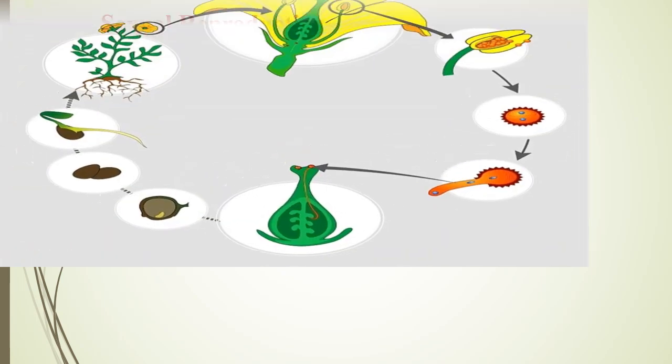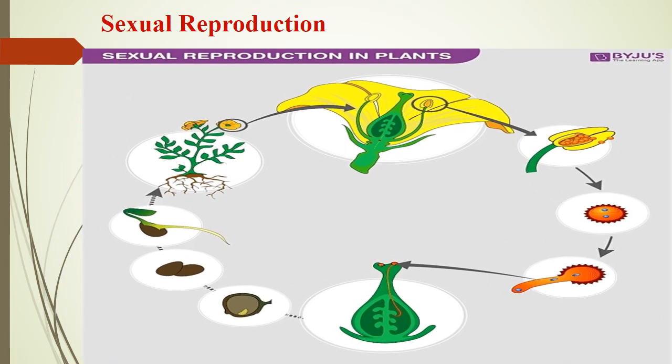So the other kind of reproduction is sexual reproduction. In sexual reproduction, when two gametes, one from each parent, combine to form a zygote, the process is called sexual reproduction. In plants, flowers are responsible for sexual reproduction. The zygote formed in this process transforms into a seed.